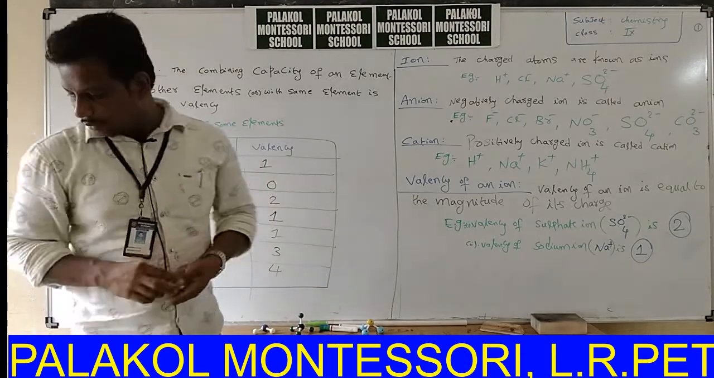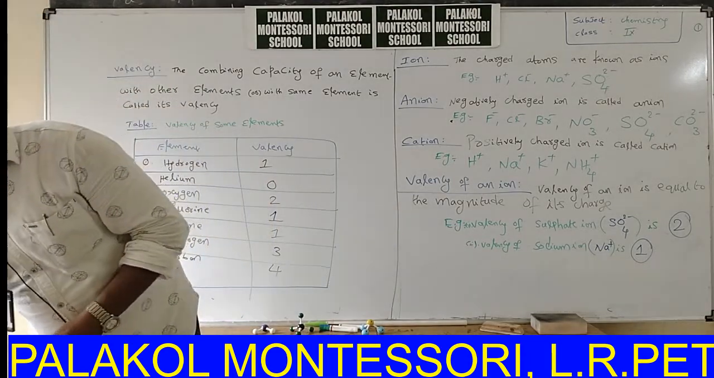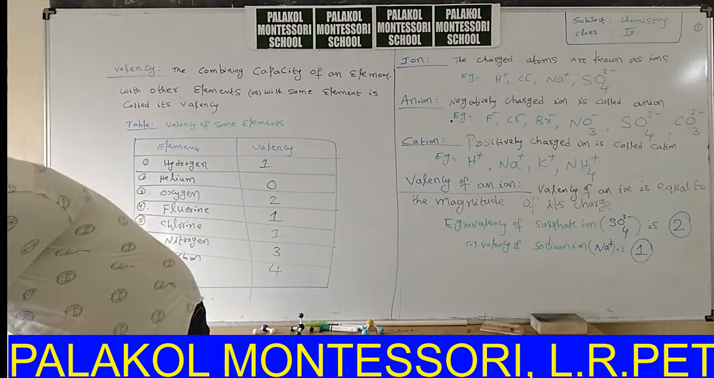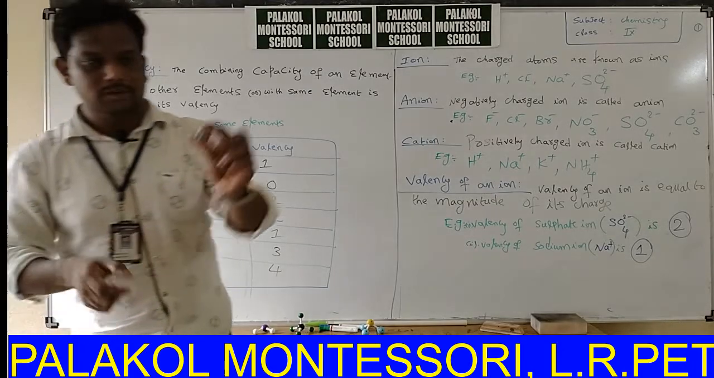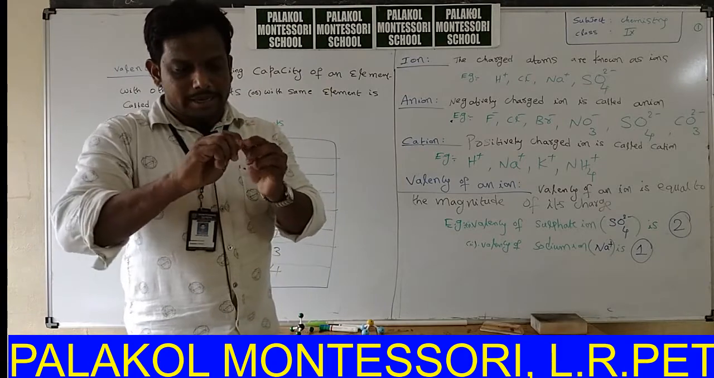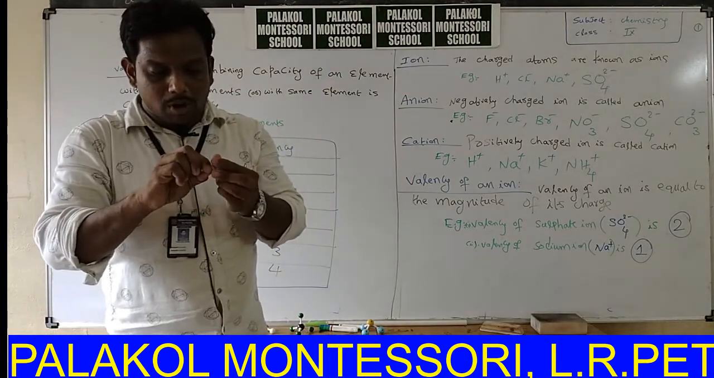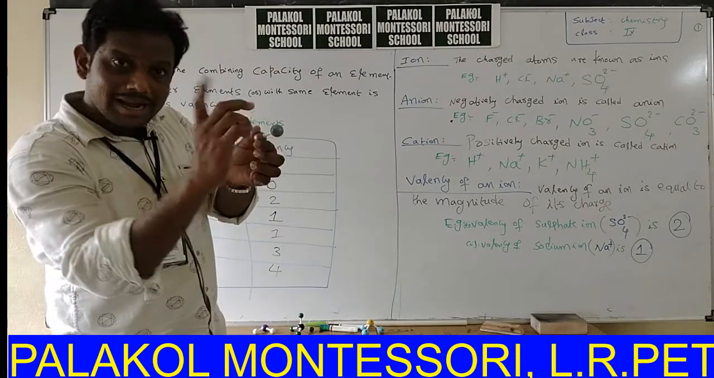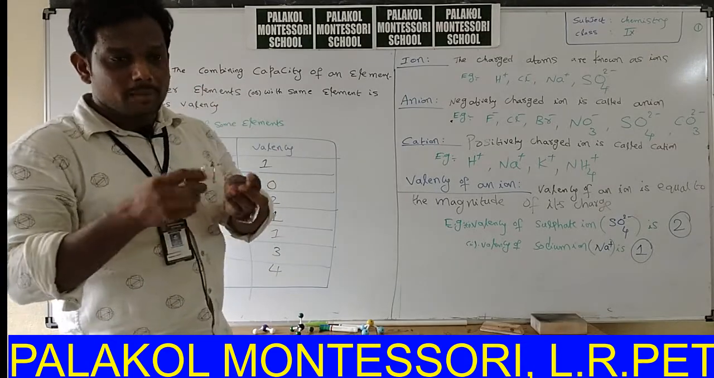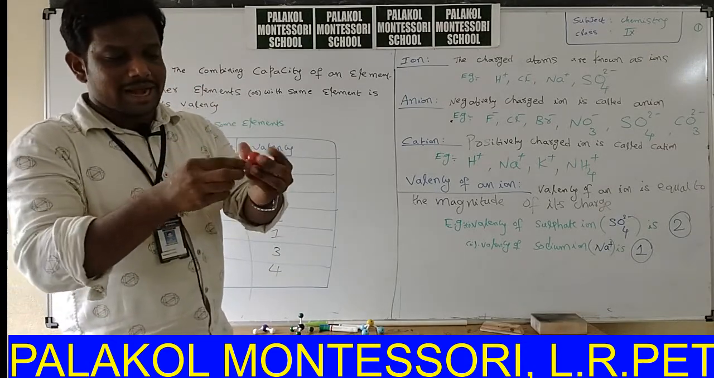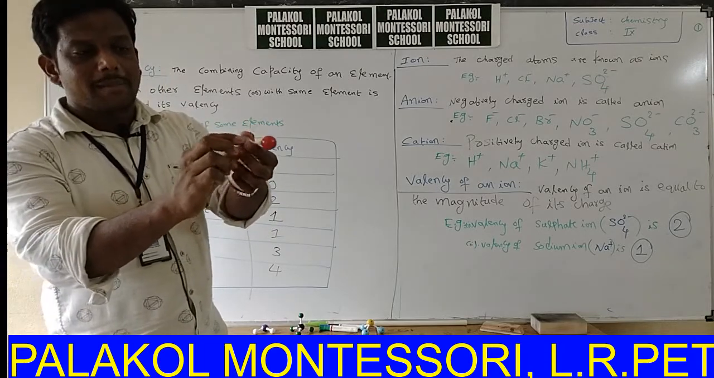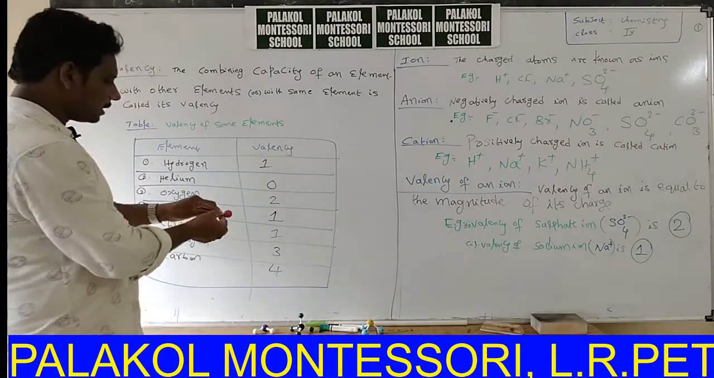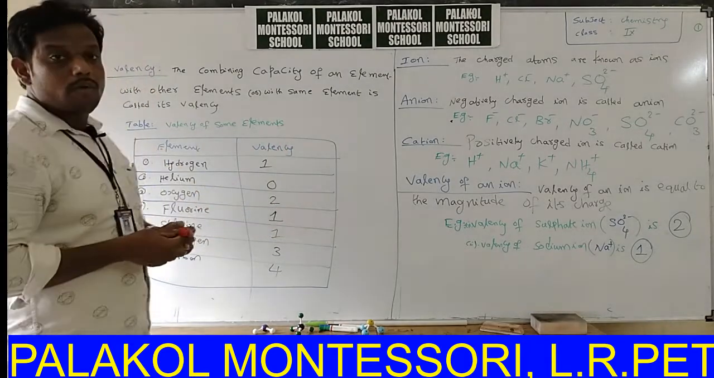Similarly for fluorine. Take this as one fluorine atom. Fluorine forms only 1 bond with another fluorine, or with any other atom. The combining capacity of fluorine with other atoms is only 1, so the valency of fluorine is 1. This is about fluorine.